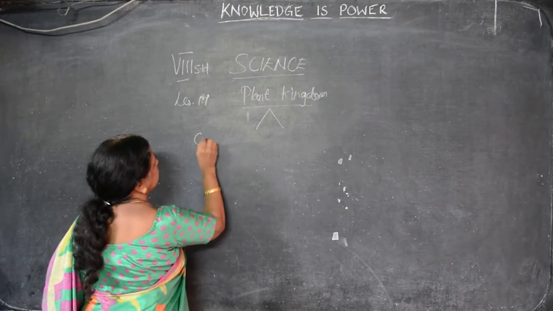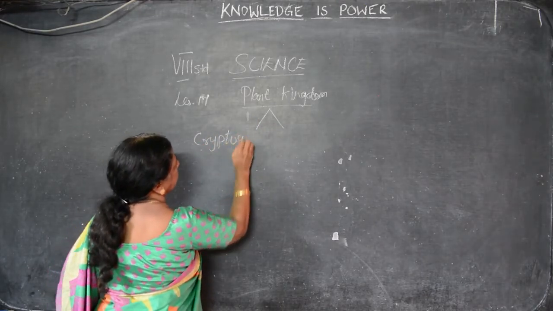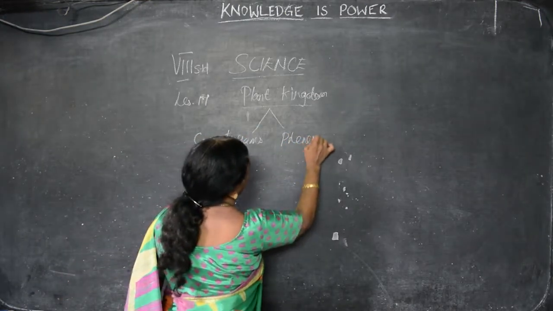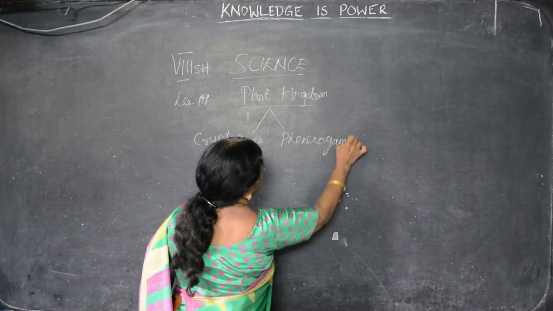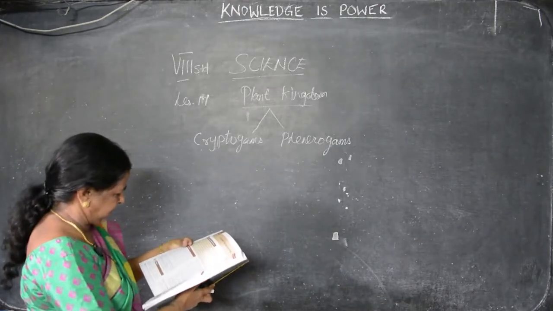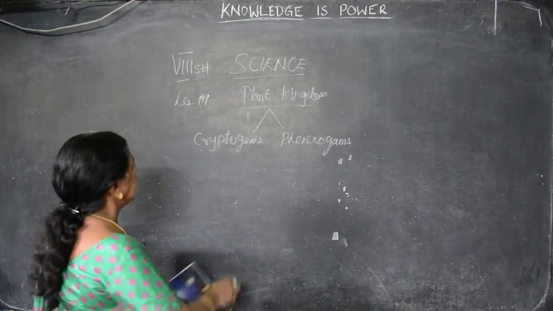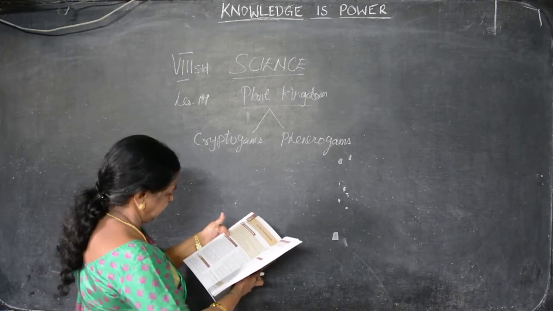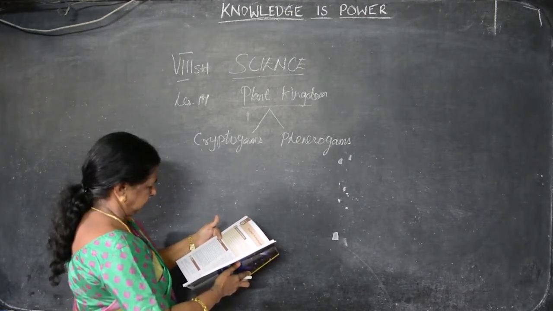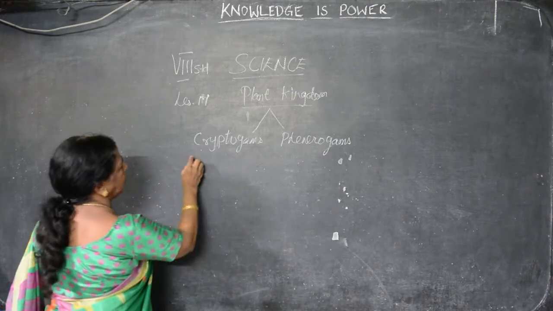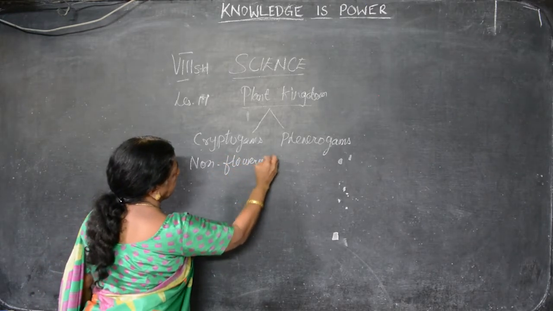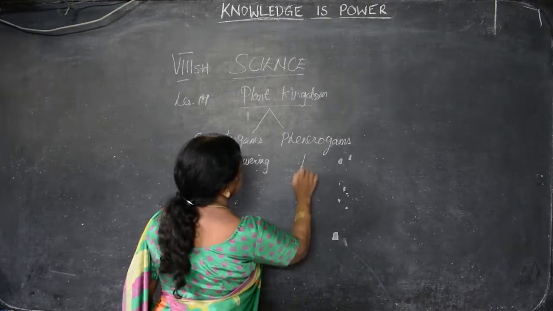Plant kingdom. One is cryptogams. The other one is phanerogams. So what are the two divisions of plant kingdom? Cryptogams and phanerogams. Cryptogams are non-flowering plants. This is non-flowering. This is flowering plants.